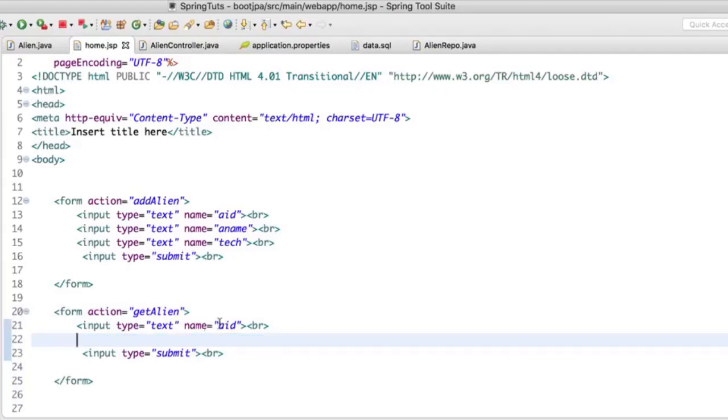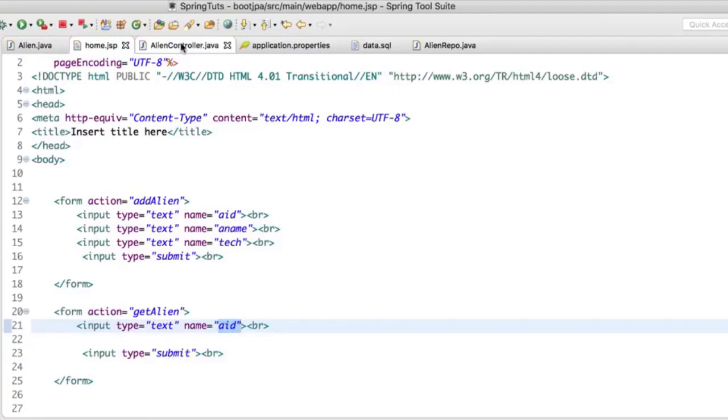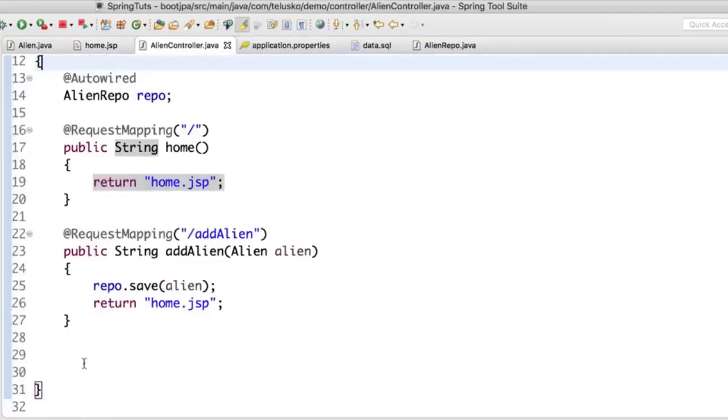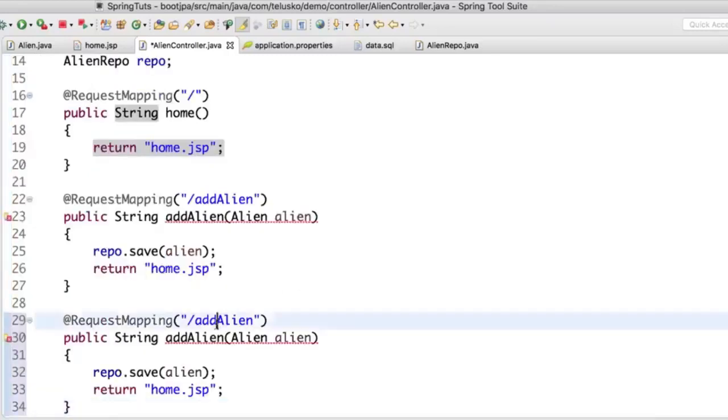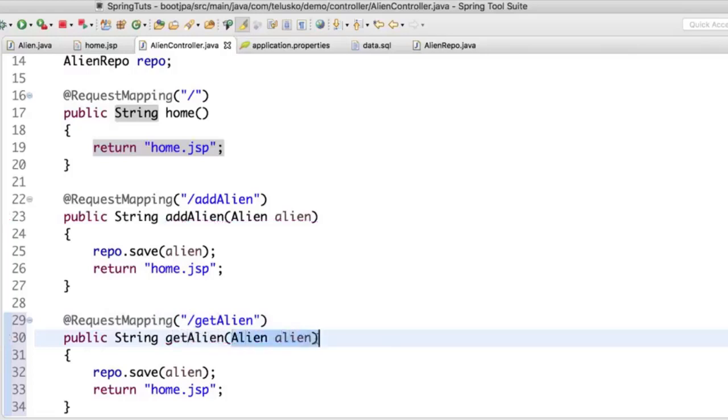The moment you type in an AID and say submit, it should return the alien. Unfortunately, we don't have any controller which will accept that request. So I will copy this, and I would say this is getAlien, and the method name will also be getAlien. This time I'm not expecting an alien object. Of course, I'm expecting a string, which is called AID.